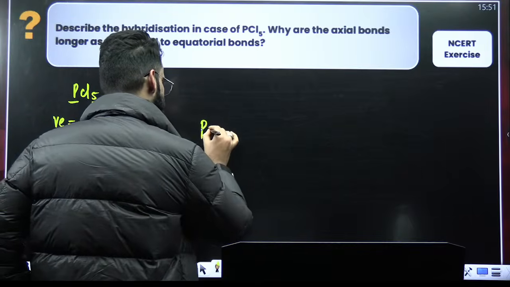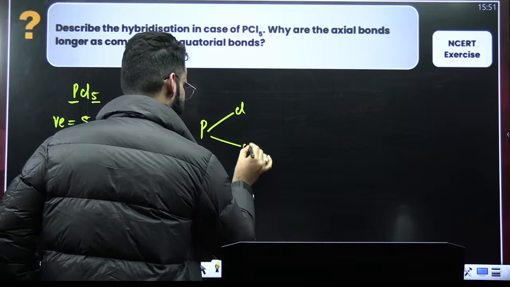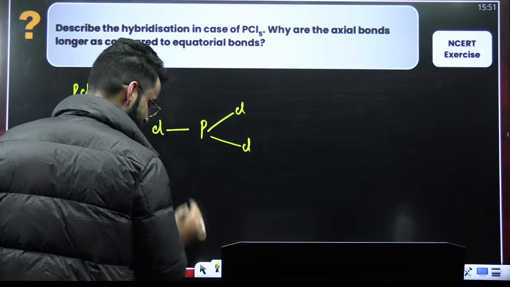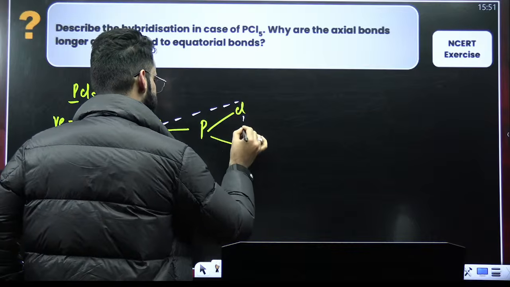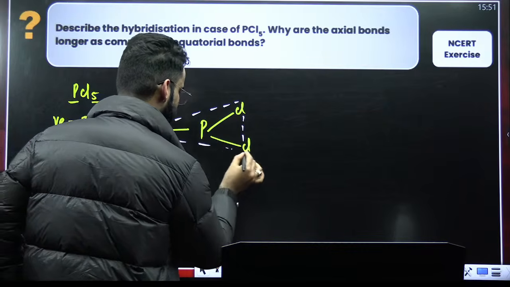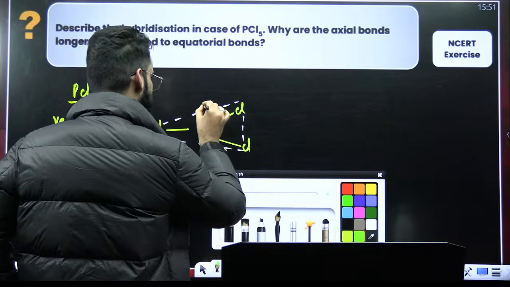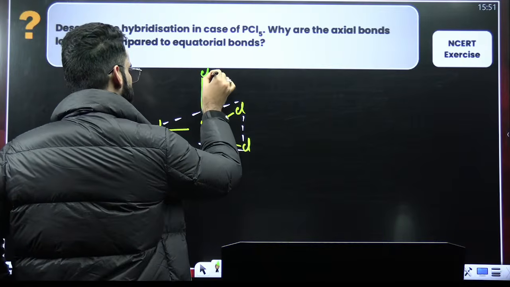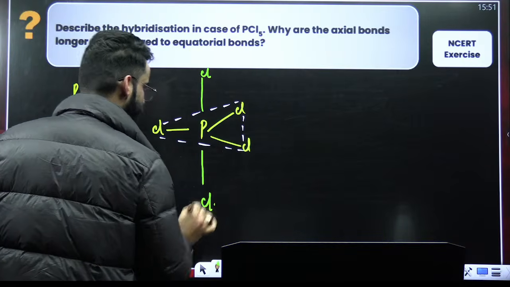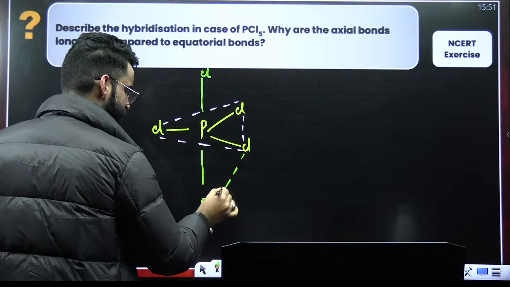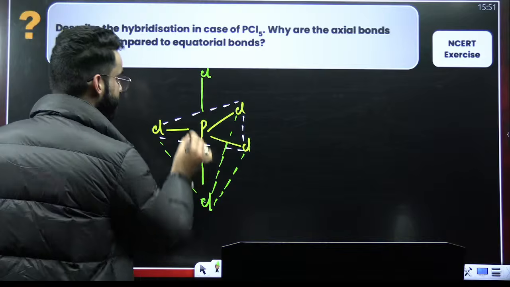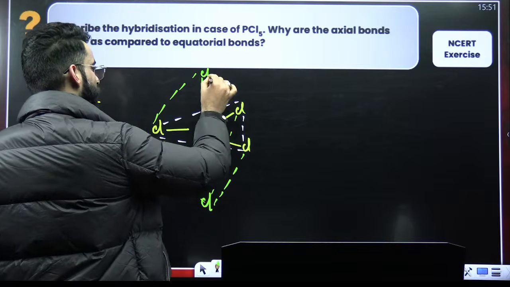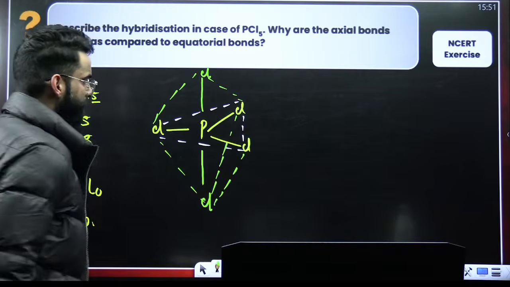So it's P. Let this be 1 chlorine, 1 more chlorine, 1 more chlorine. So all these 4 atoms, phosphorus and 3 chlorine atoms, are present on the same plane. Now perpendicular upwards there will be 1 chlorine. Perpendicular downwards there will be 1 more chlorine. Right? So you call this particular shape the trigonal bipyramidal shape.